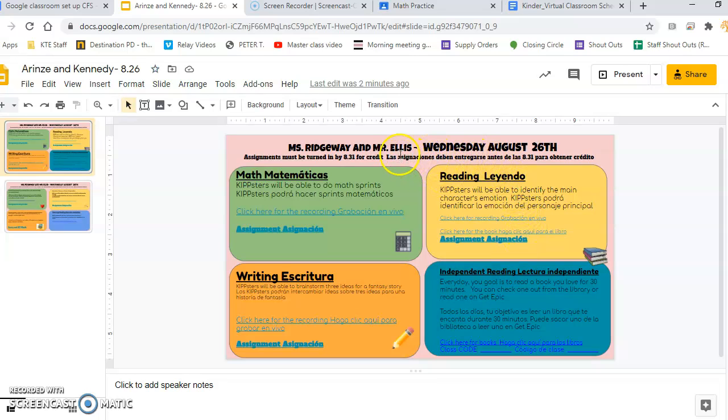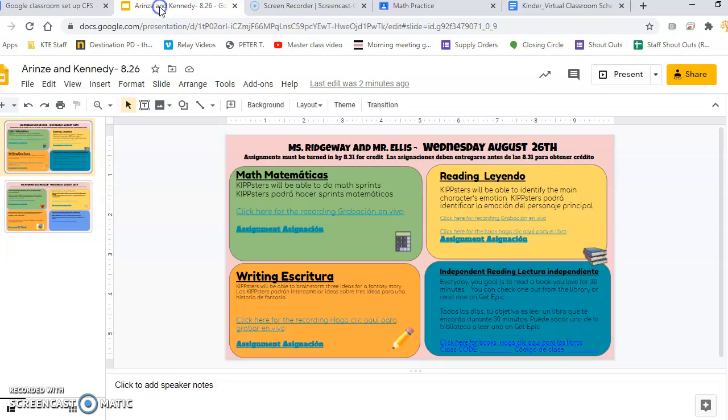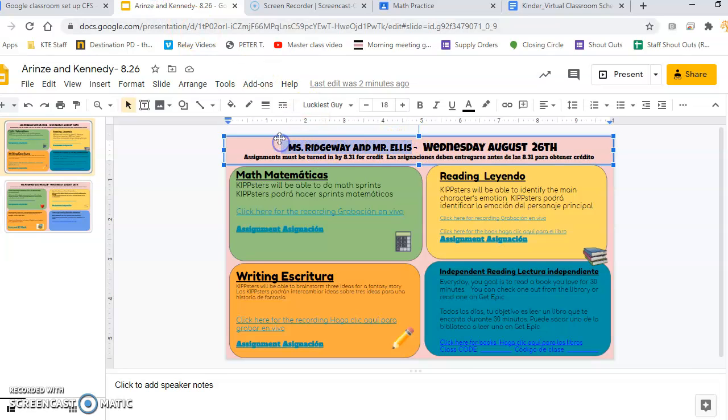Now I'm going to go back to the CFS and update the date. So I am Miss Kennedy, so I'm going to click Arinze and Kennedy. And let's say I'm doing this for next Wednesday.